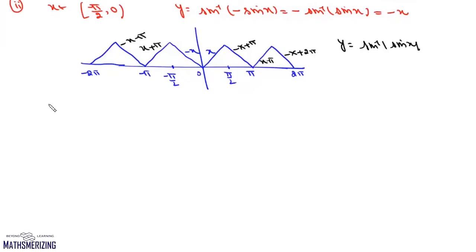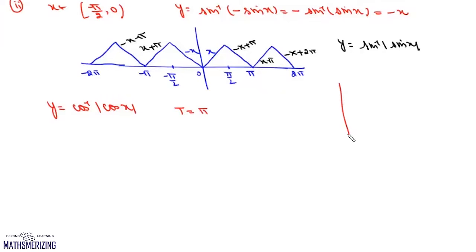Now we look at the graph of y equals cos inverse of mod cos x. Now again, cos inverse of mod cos x will have fundamental period of pi.